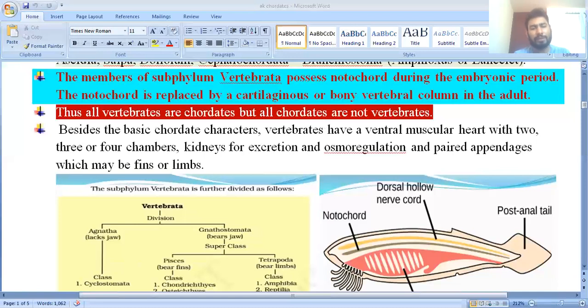Paired appendages may be present in the form of limbs or fins. Fins are found in fishes, and limbs are found in tetrapods, meaning amphibians and reptiles have limbs. Clear? So this is the basic difference.